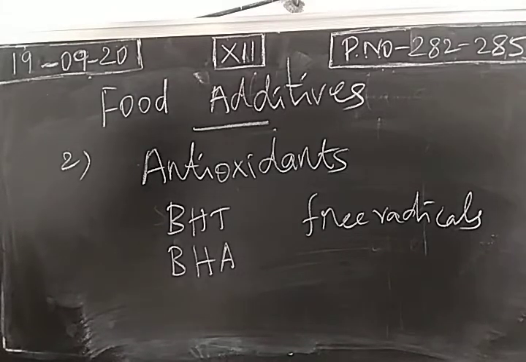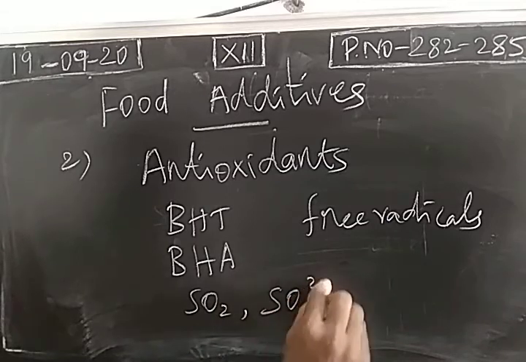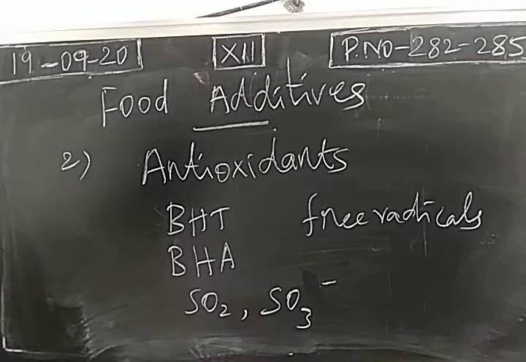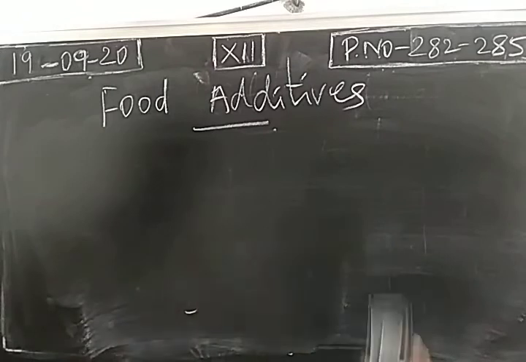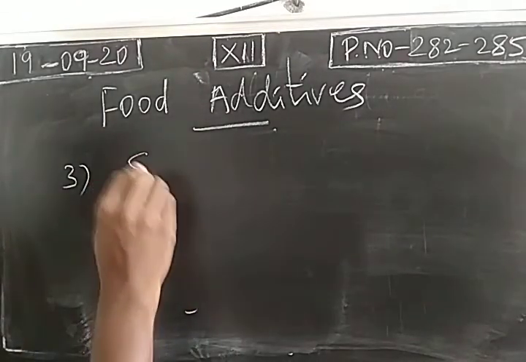Two more examples are given: sulfur dioxide as well as sulfides. Sulfur dioxide and sulfides are also used as food additives. So they are very good antioxidants, enzyme inhibitors, antimicrobial agents. With this, the second additive is over. Third additive, sugar substituents.